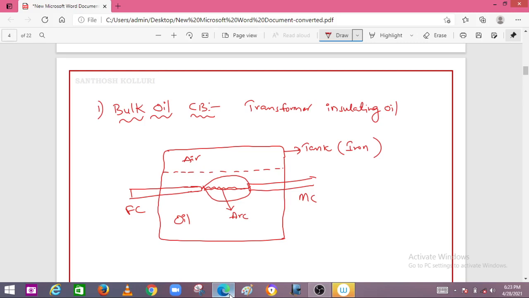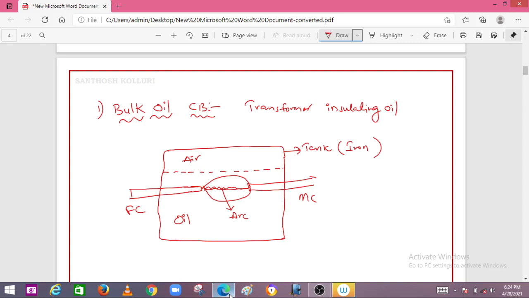If the tank is strong enough, then this pressure will be useful for the quenching of the arc. Otherwise this gas will be dislocated from this tank. So that is the reason why you should have a strong iron tank for the complete setup, right?